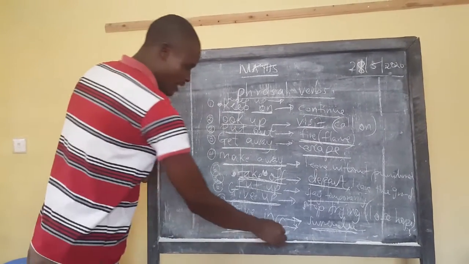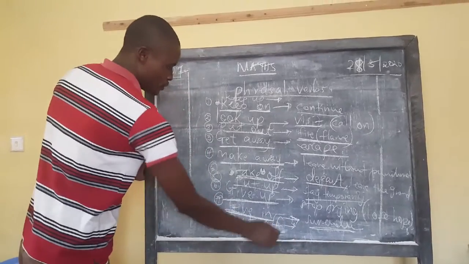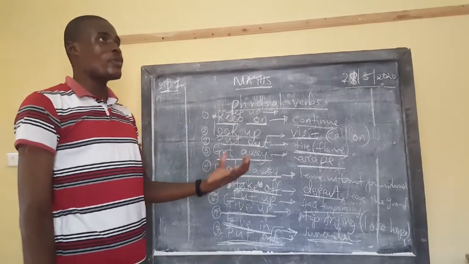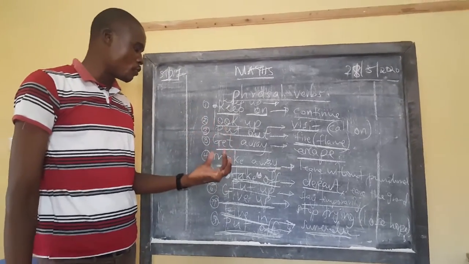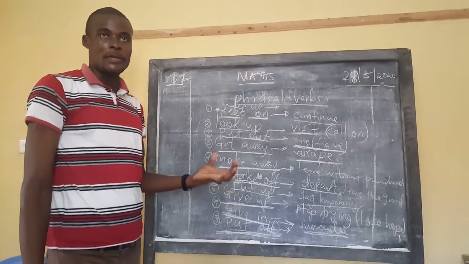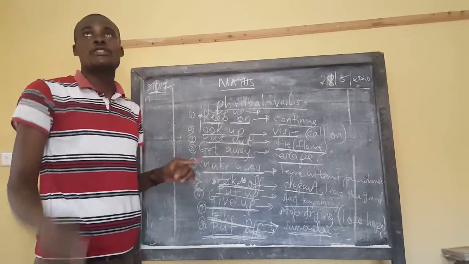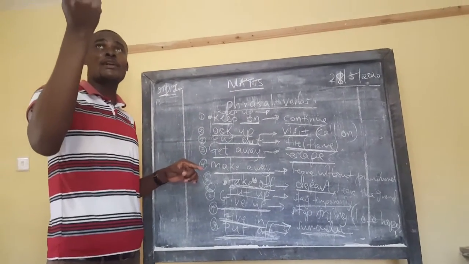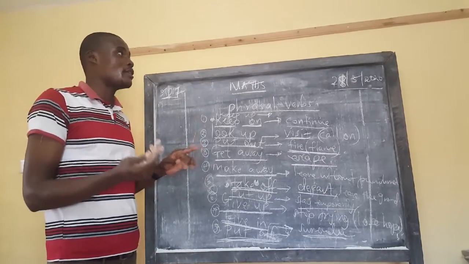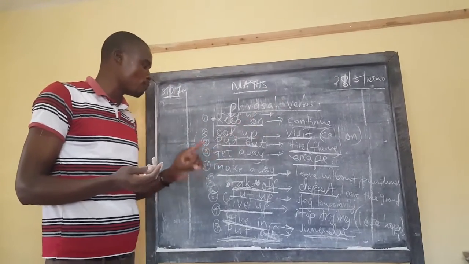Then just as I mentioned, to put off can be used the same way as to put out, but they are slightly different. We use it to show something that is not flame. Like you can put off a switch. Like here we have a light that we are using. In case you are making it not to light, you either switch it off or you put it off.